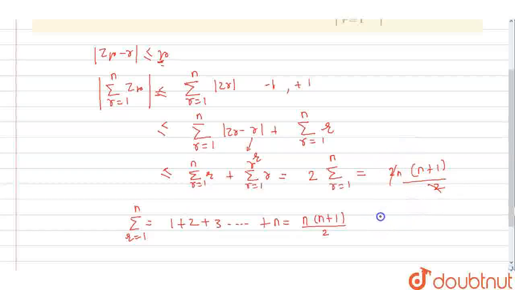So if we cancel out these two, what are we left with? We are left with mod of summation of r equal to 1 to n zr, which is less than or equal to n plus 1. So that is our solution, students. Thank you.